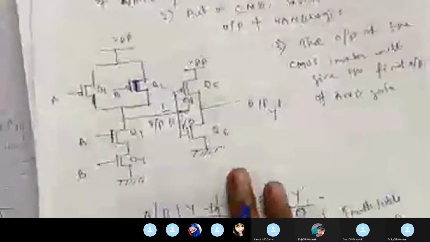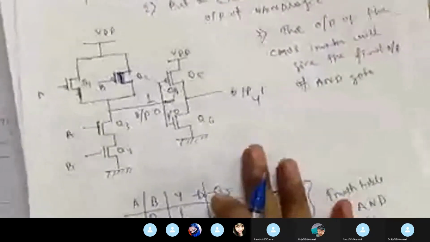And third, the output of the CMOS inverter will give the final output of AND gate. So this is AND gate design using CMOS logic.